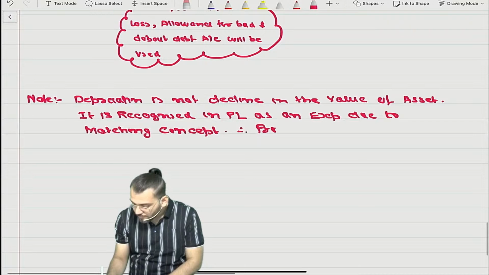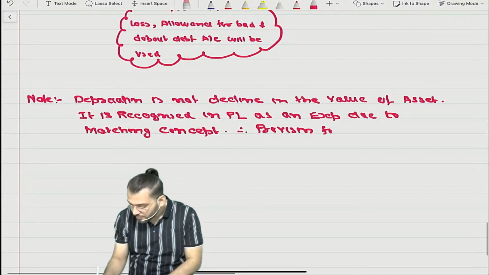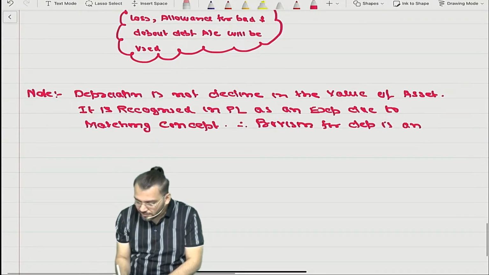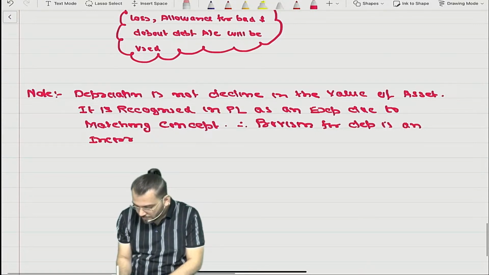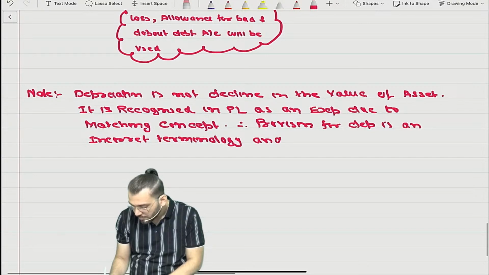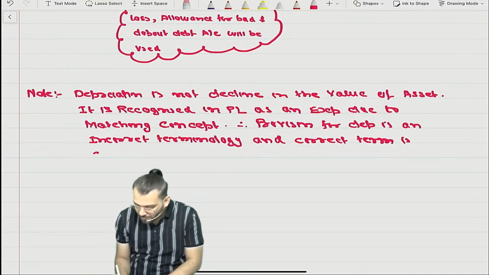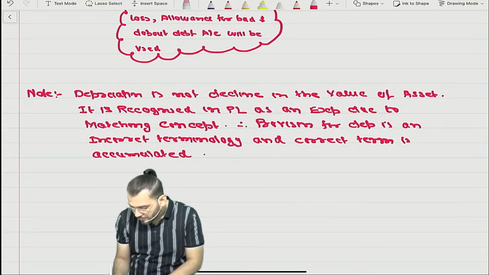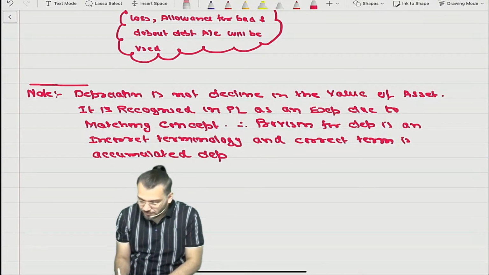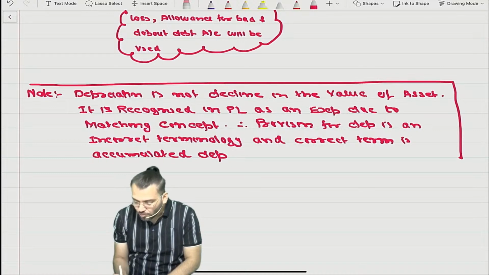Therefore, provision for depreciation is an incorrect terminology, and the correct term is accumulated depreciation.